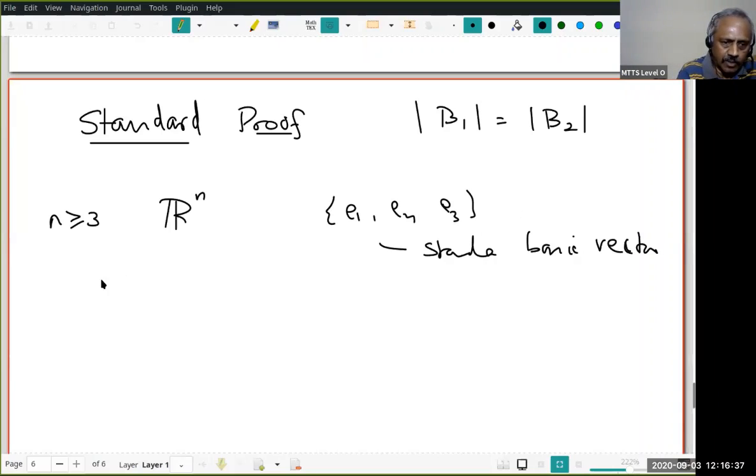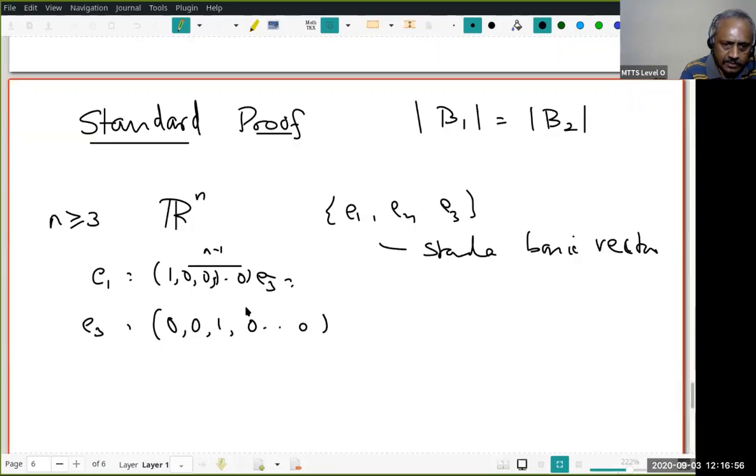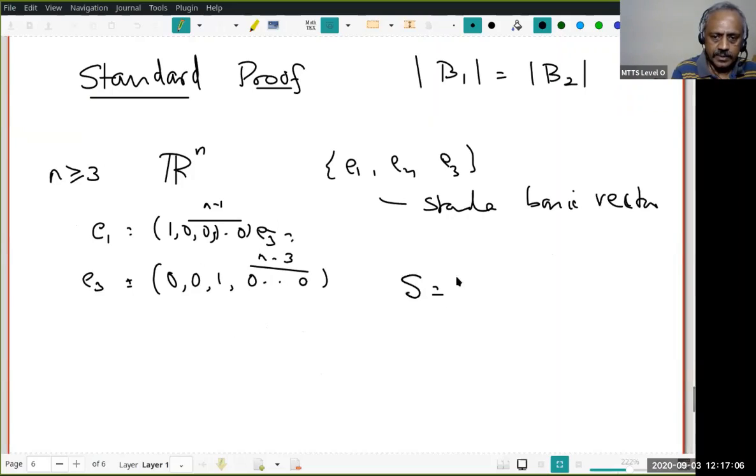I hope all of you know what E1 is in row notation: 1 0 0 and so on, with n minus 1 zeros. E3 will be 0 0 1, followed by n minus 3 zeros, and so on. You understood that? Now my S is going to be, let us say, E1 and E2.